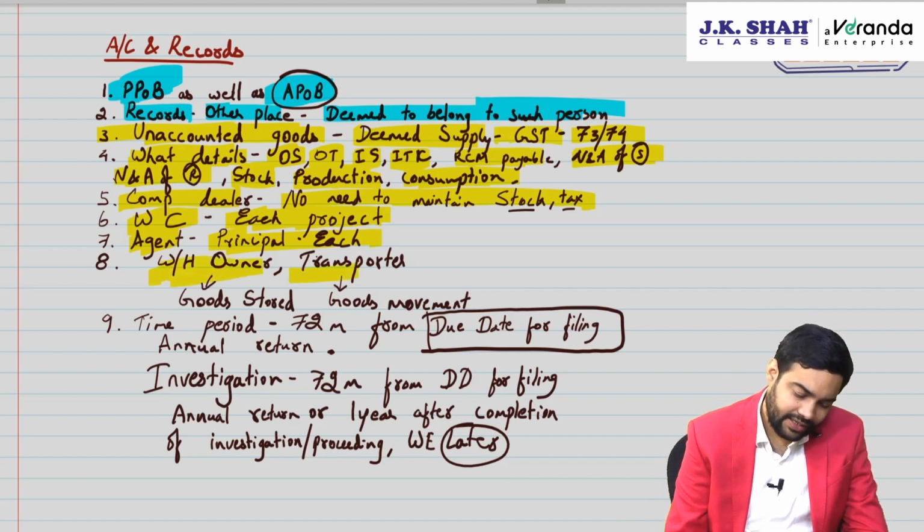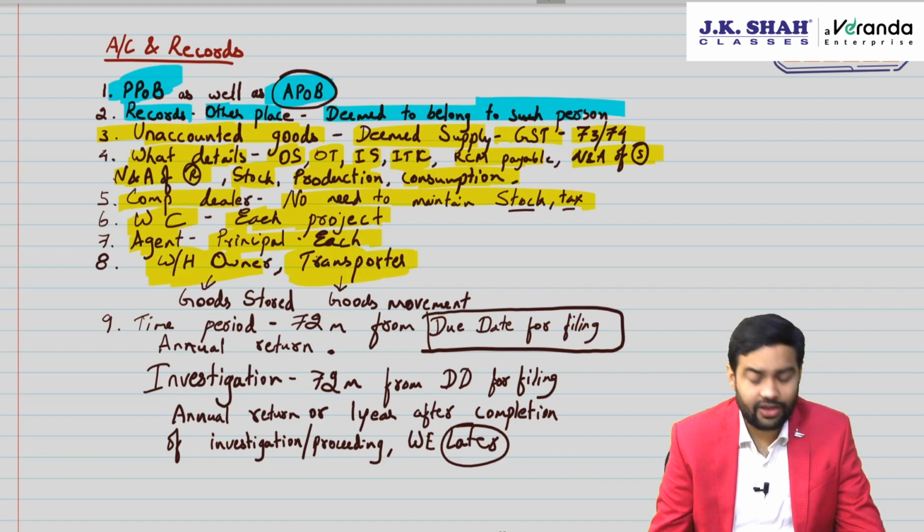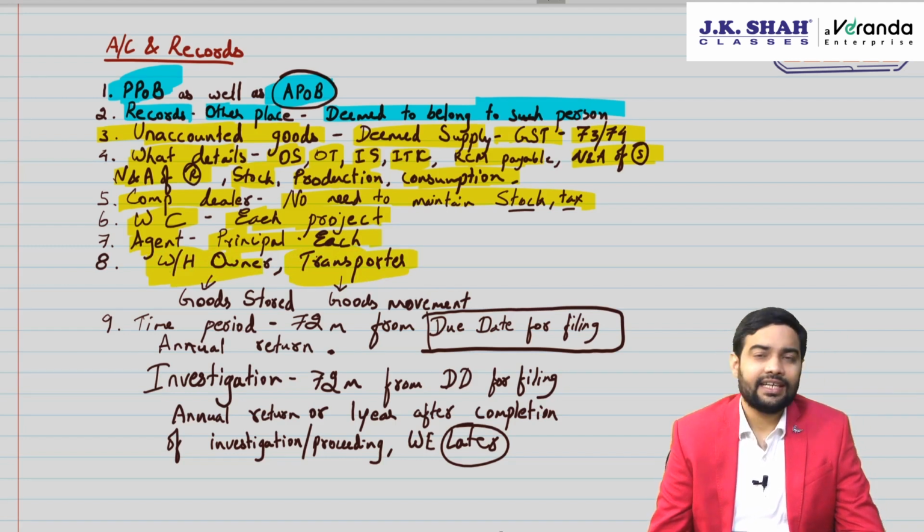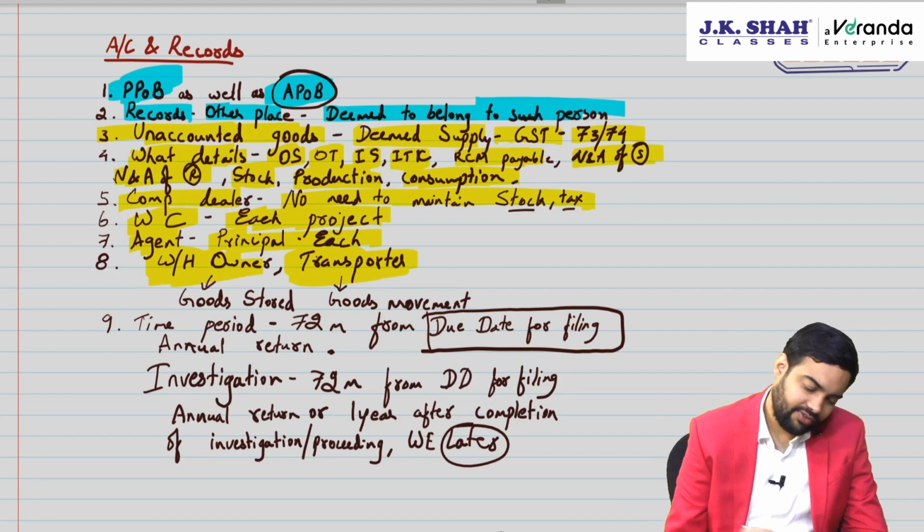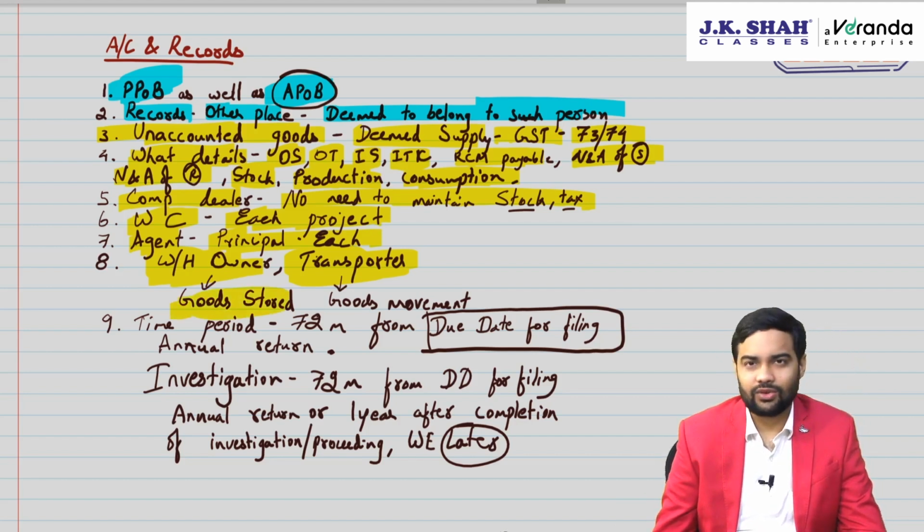Warehouse owner and transporter are two special people that even if they are not registered under GST, they still have to maintain records as per GST law. What will a warehouse owner maintain? Goods stored. Basically, whatever goods are being stored, when was it stored, how much was received, supplier wise demarcation of the goods. If there is any inspection, he has to show all the records relating to each supplier and all such details.